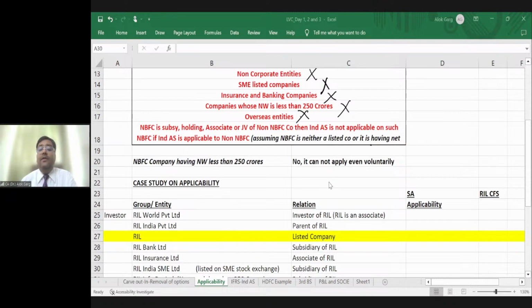But due to a different mechanism in the provisioning norms, or in the recognition or reporting requirements in Ind AS vis-a-vis RBI regulation, there is a conflict or a difference between these two, right?